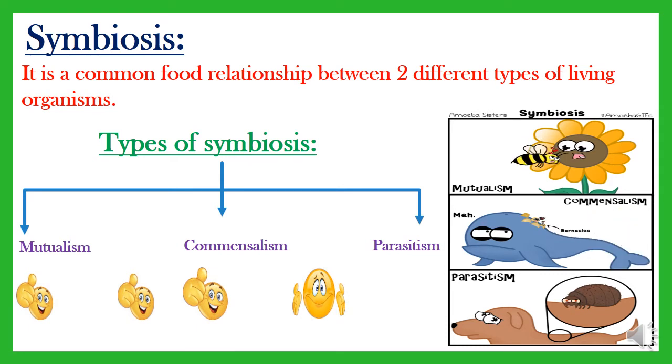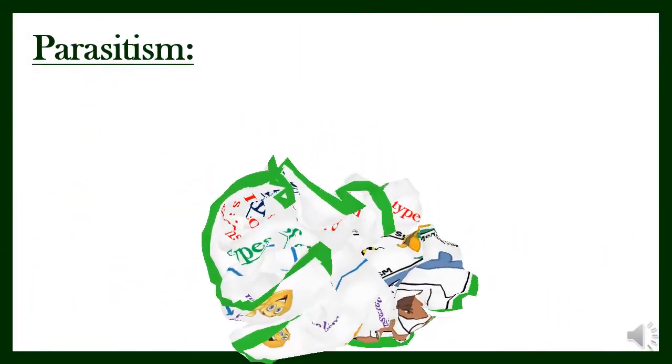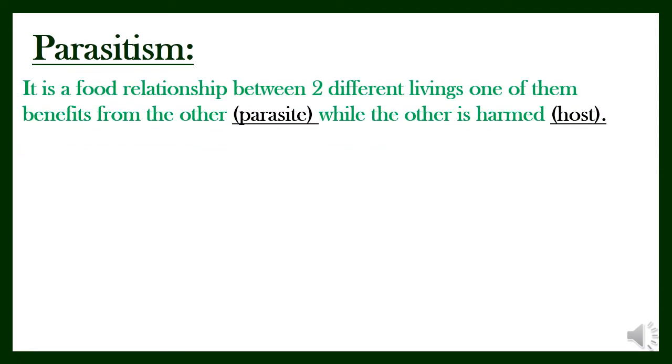Okay, what about parasitism? Today, inshallah, we're gonna talk about parasitism. What is parasitism? It's a food relationship between two different livings. One of them benefits from the other, and it's known as parasite, while the other is harmed, and it's known as host.